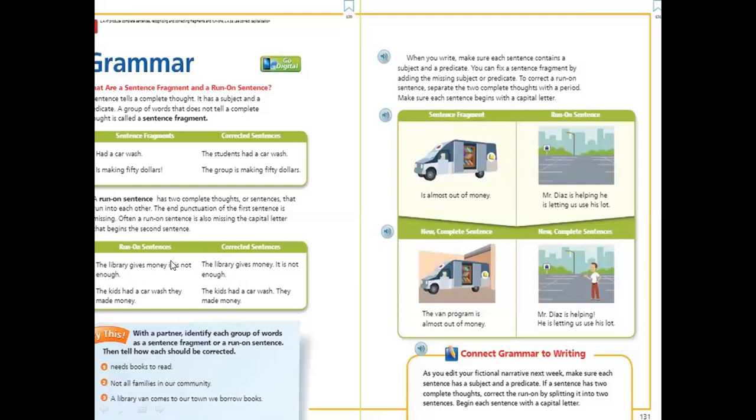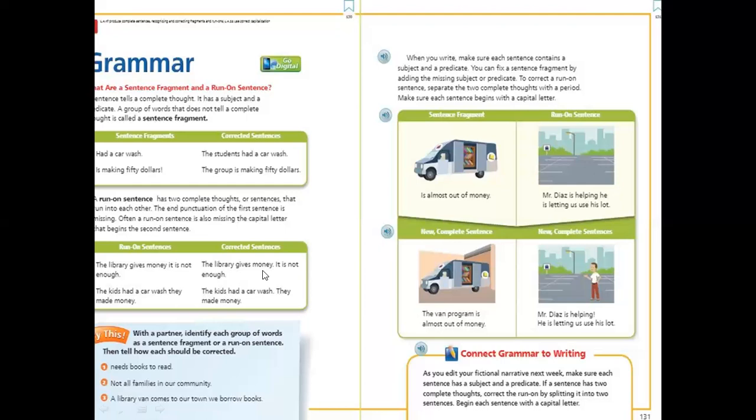Why is it wrong? Because it's missing a punctuation mark and it is written in lowercase. For example, we can use a full stop or dot, then continue the sentence and start with a capital letter.